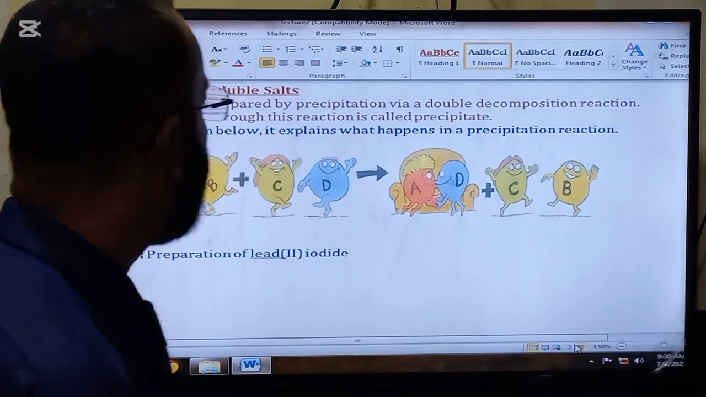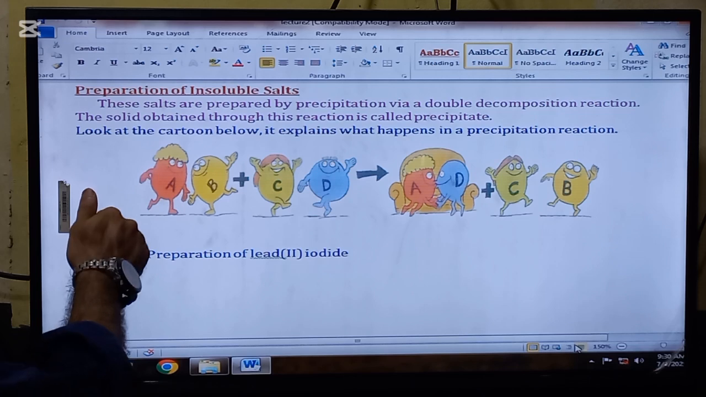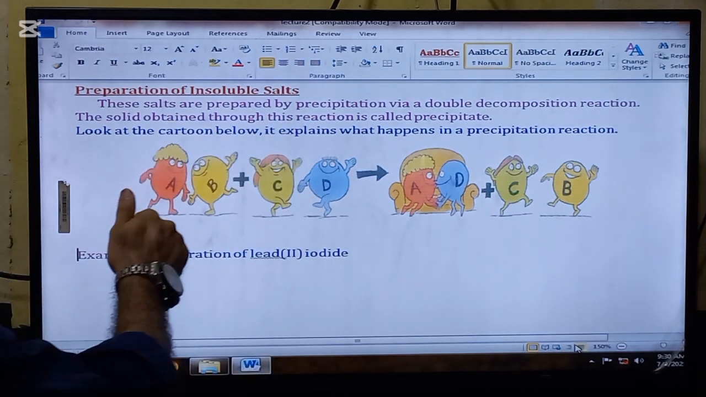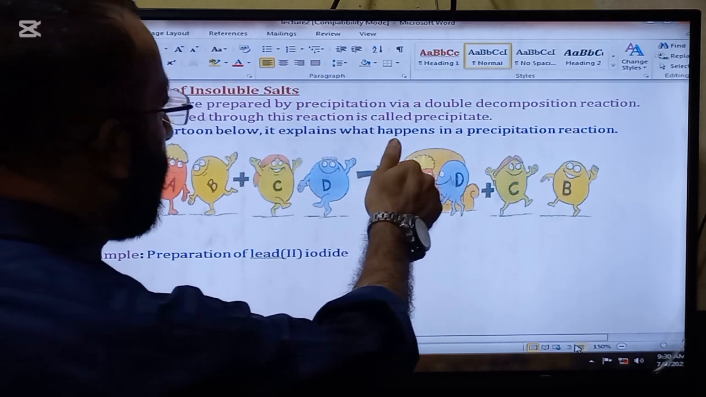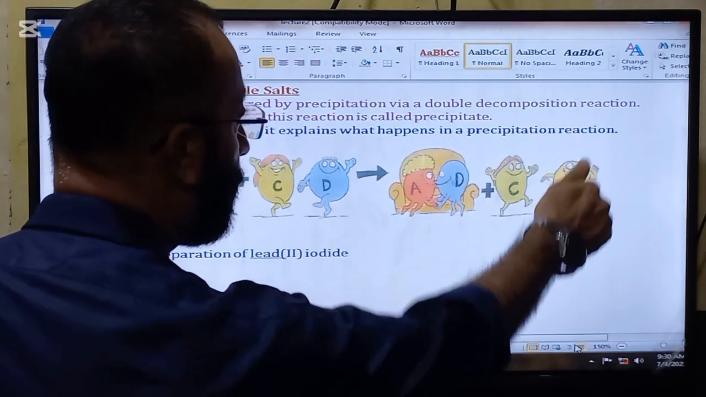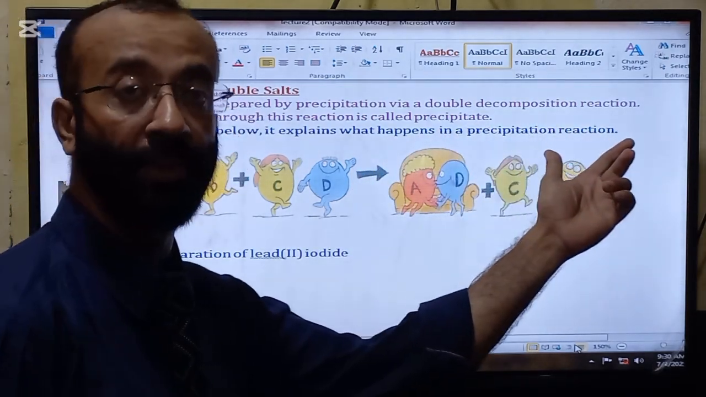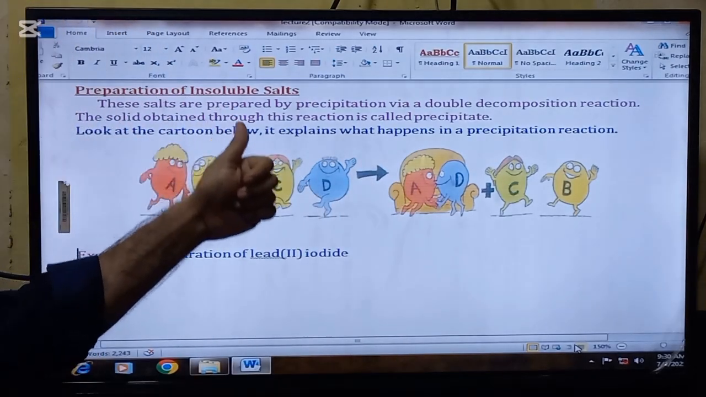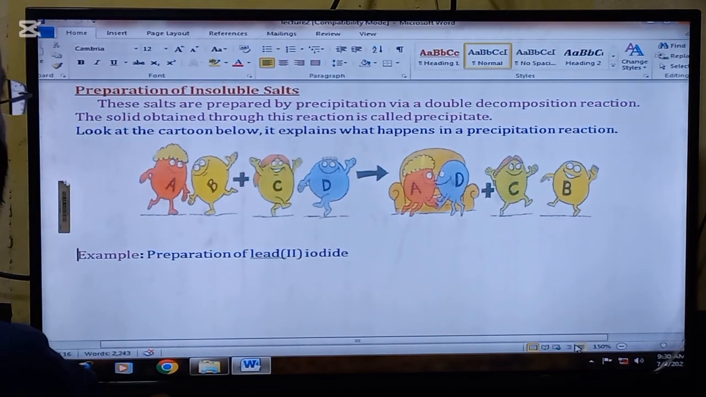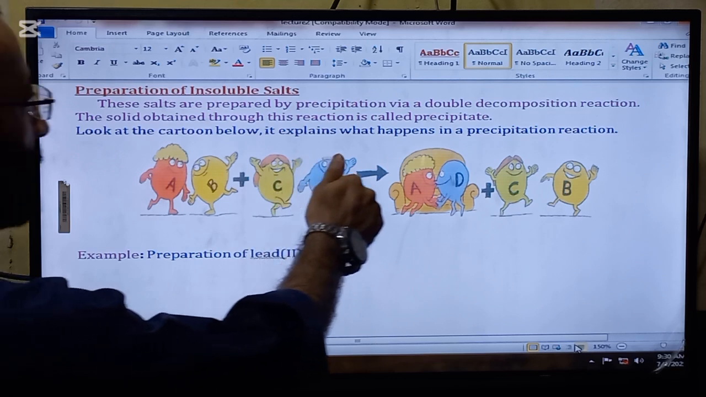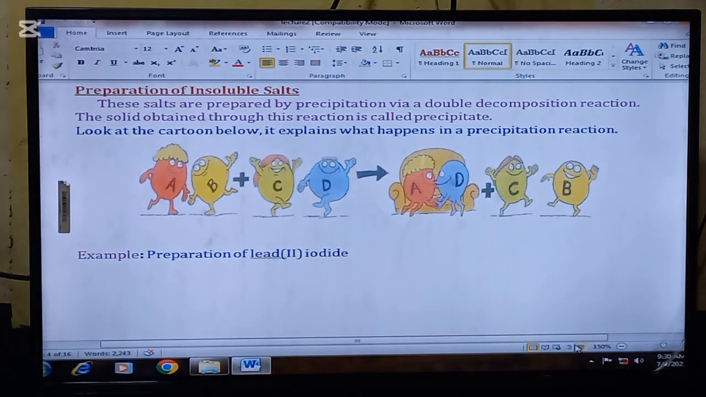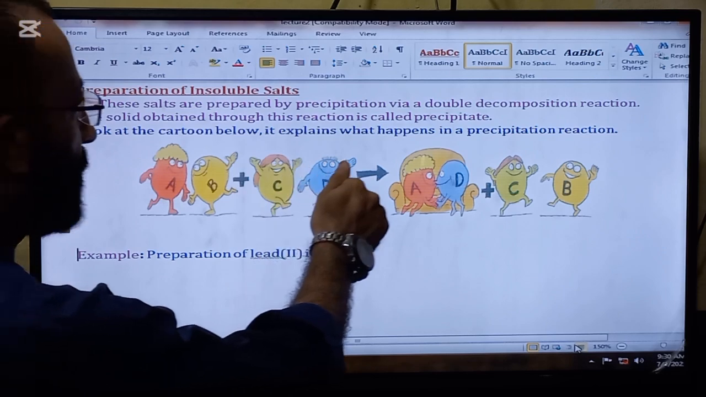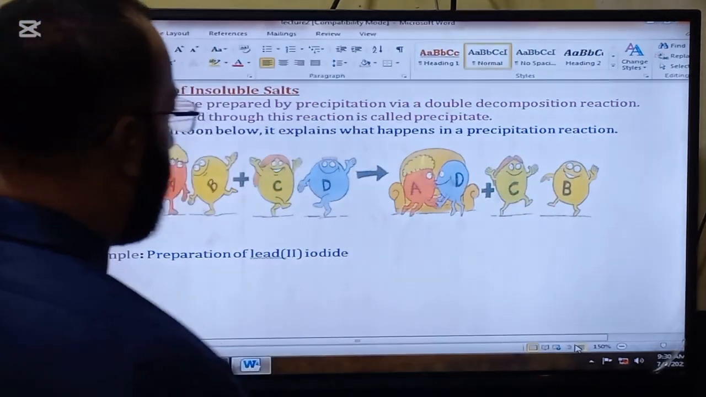The next thing that we are going to read in the lecture is preparation of the insoluble salts. These salts are prepared by precipitation via a double decomposition reaction. So a double decomposition reaction will occur to form insoluble salts. The solid obtained through this reaction is called a precipitate. Look at the cartoon below. It explains what happens in a precipitation reaction.